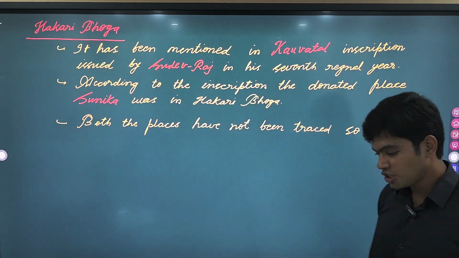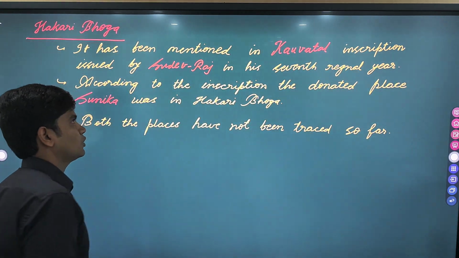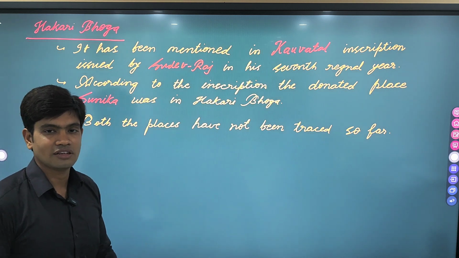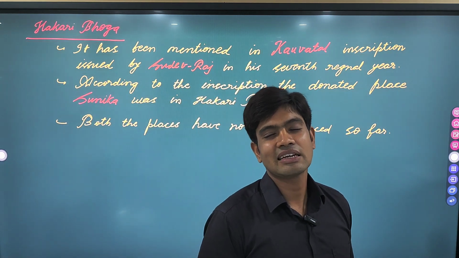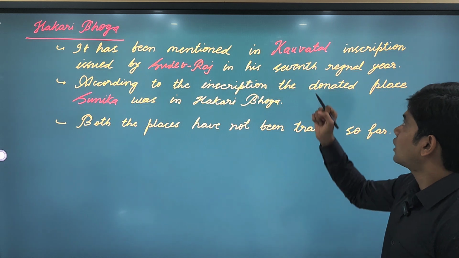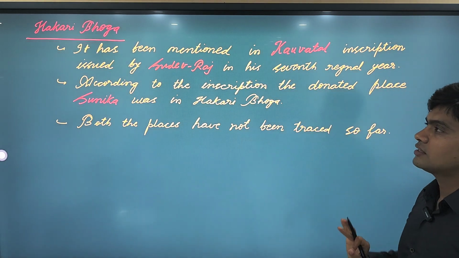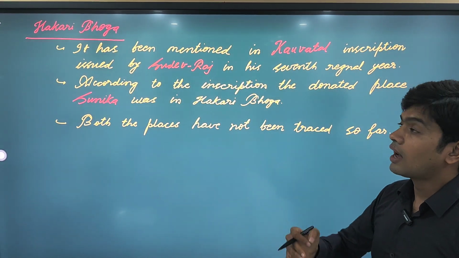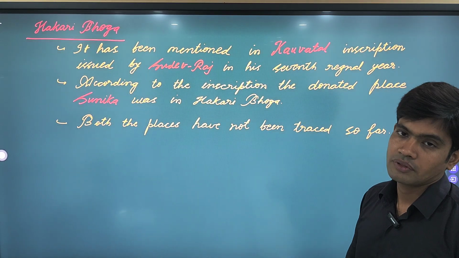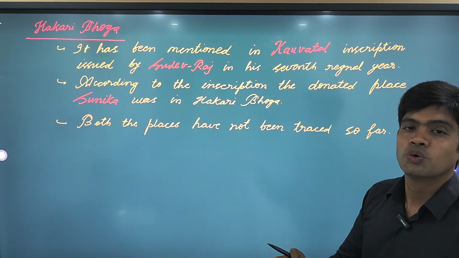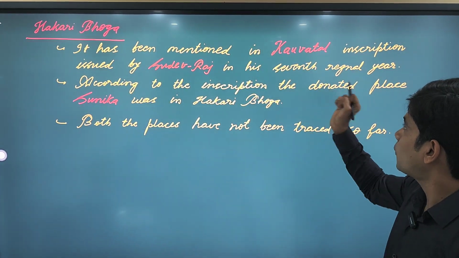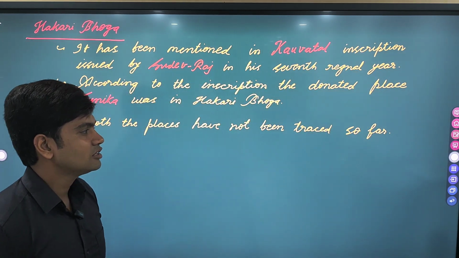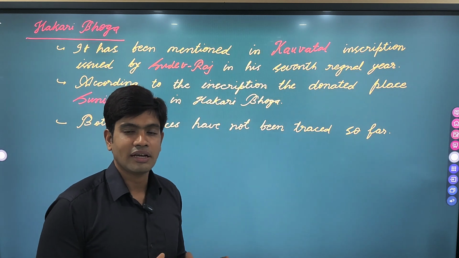Let's move to the next page, and the last one, that is the Hakri Bhoga. It has been mentioned in the Kawwatal inscription, which was issued by Sudev Raj in his 7th regnal year. The Kawwatal inscription mentions Hakri Bhoga, and in Hakri Bhoga there was a place called Sunika. Both of these places have not yet been identified.